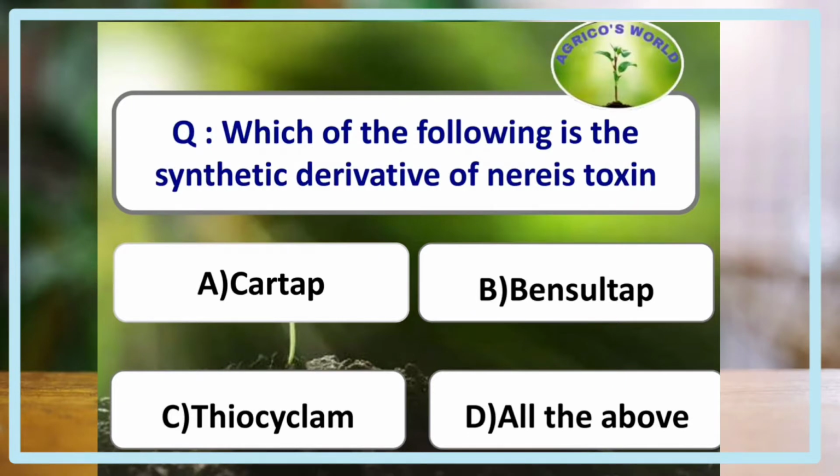Which of the following is the synthetic derivative of Nereistoxin? Cartap, bensultap, thiocyclam. All the three are the synthetic derivatives of Nereistoxin. Nereistoxin is an insecticide of animal origin isolated from the marine annelid Lumbriconereis heteropoda.